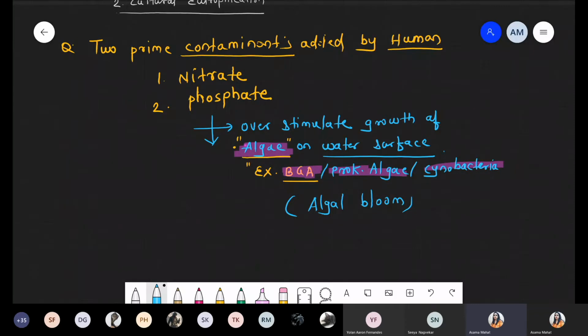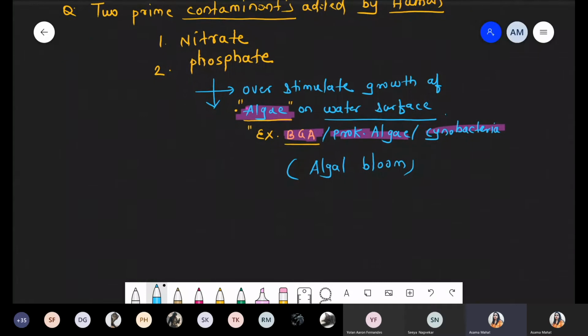So now what happened? If you imagine, initially water body is okay, but if there is excess growth on the surface of the water body, so ultimately what happened? Now that water body becomes contaminated because there is no penetration of light inside the water, because all the surface is occupied by the algal bloom. So such kind of condition is called algal bloom, where there is excess growth of algae, or simply we can say BGA. So now we are talking about what kind of effect we face further. The reason why these are called prime contaminants is because they are responsible for the overstimulation of growth on the water surface.